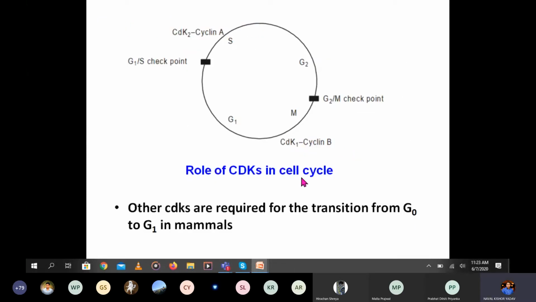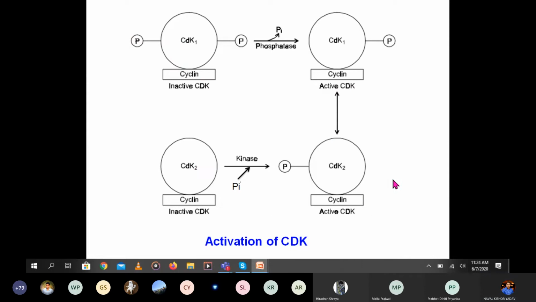Here you can see like this. This complex helps in passing through the different checkpoints. And as I told you, the other cyclin-dependent kinase is required for the transition from G0 to G1 phase. So how is it activated? You can see cyclin-dependent kinase 1 and cyclin-dependent kinase 2, how they are activated.